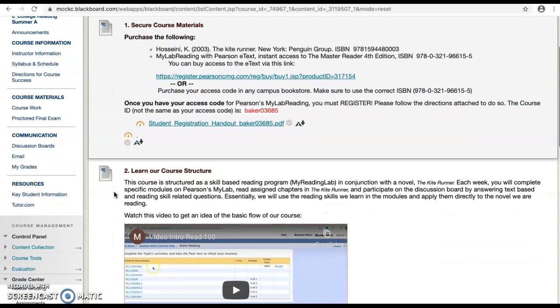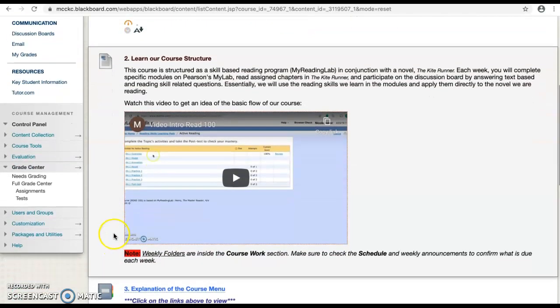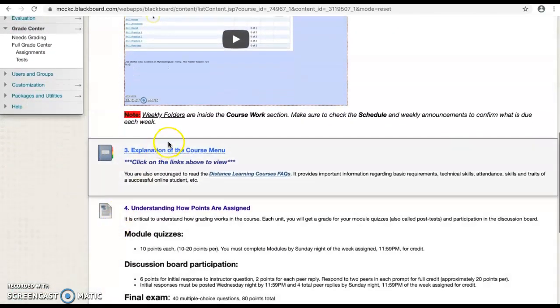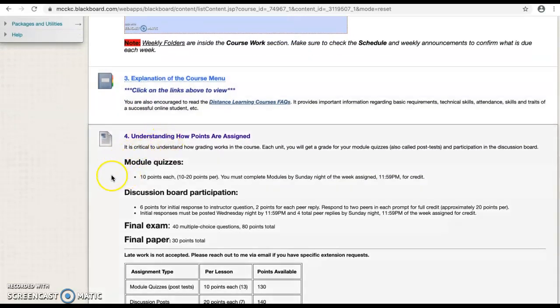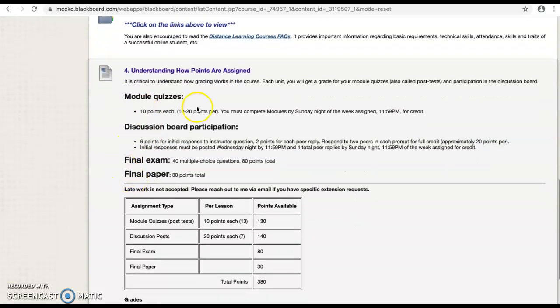And let's see what else. Our course structure, this is where you found the video link, so I know you're okay there. And then here is a link that explains the course menu, and here's how points are assigned. I'm going to get into how points are assigned in much more detail later.